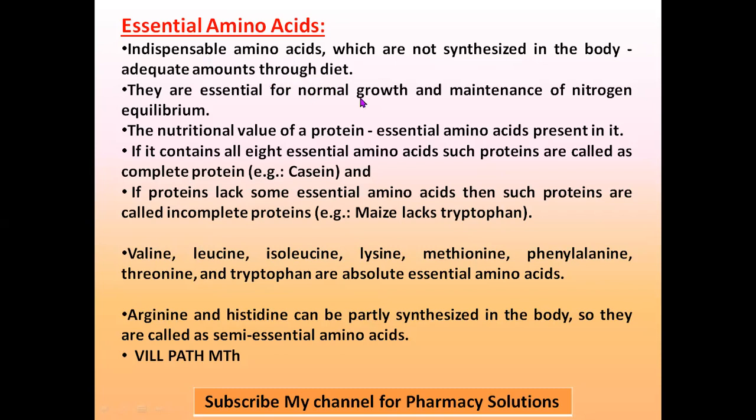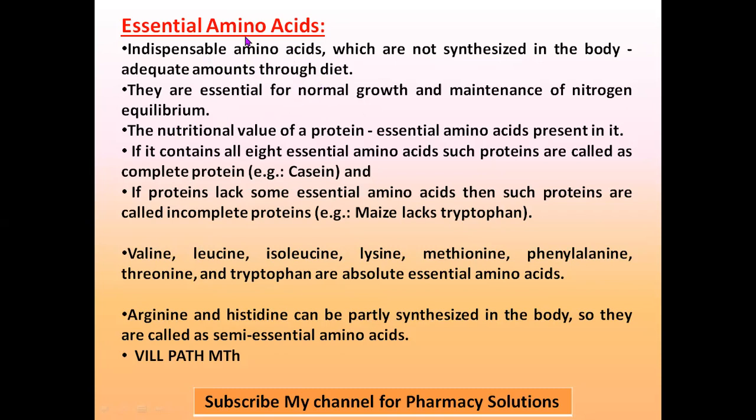That will supply the required essential amino acids. And these are required for normal growth and maintenance of nitrogen equilibrium. Nitrogen balance and normal growth of the body depend upon the amount of essential amino acids which you are taking through your diet.